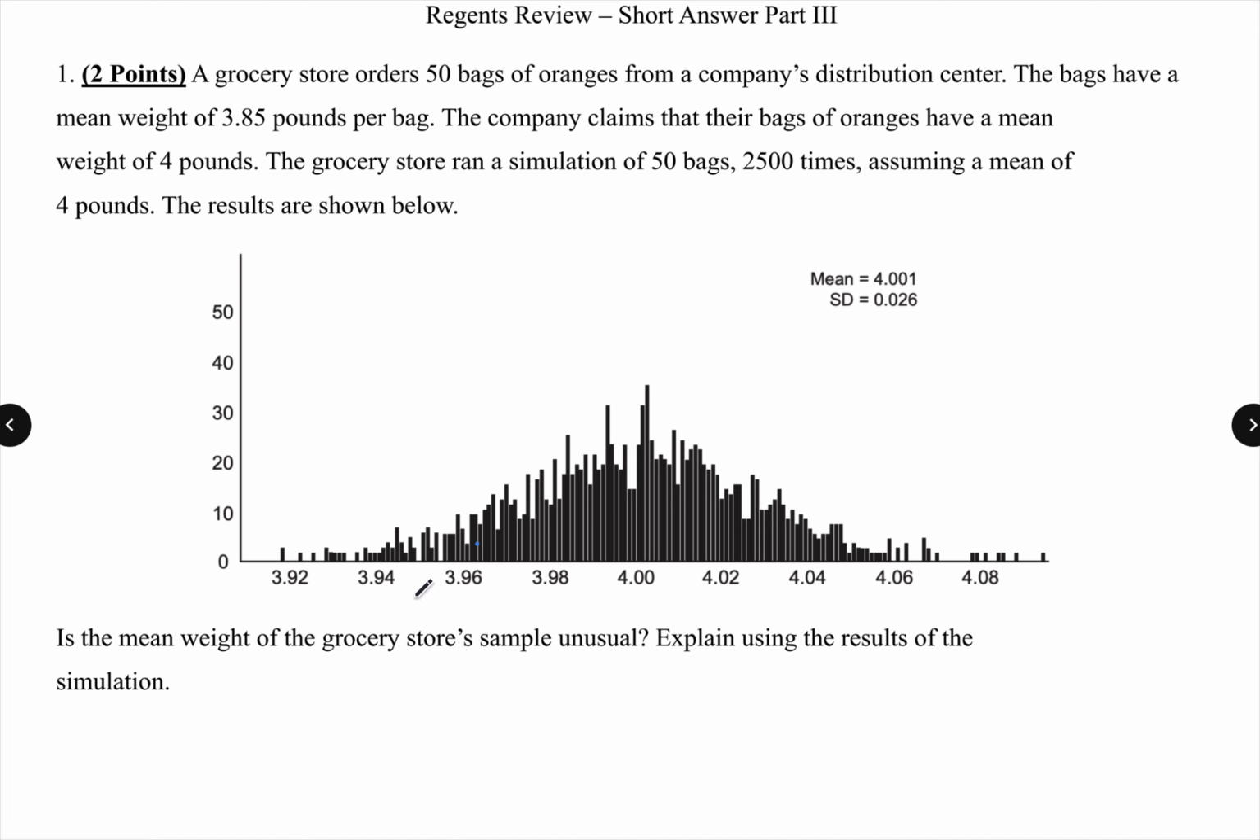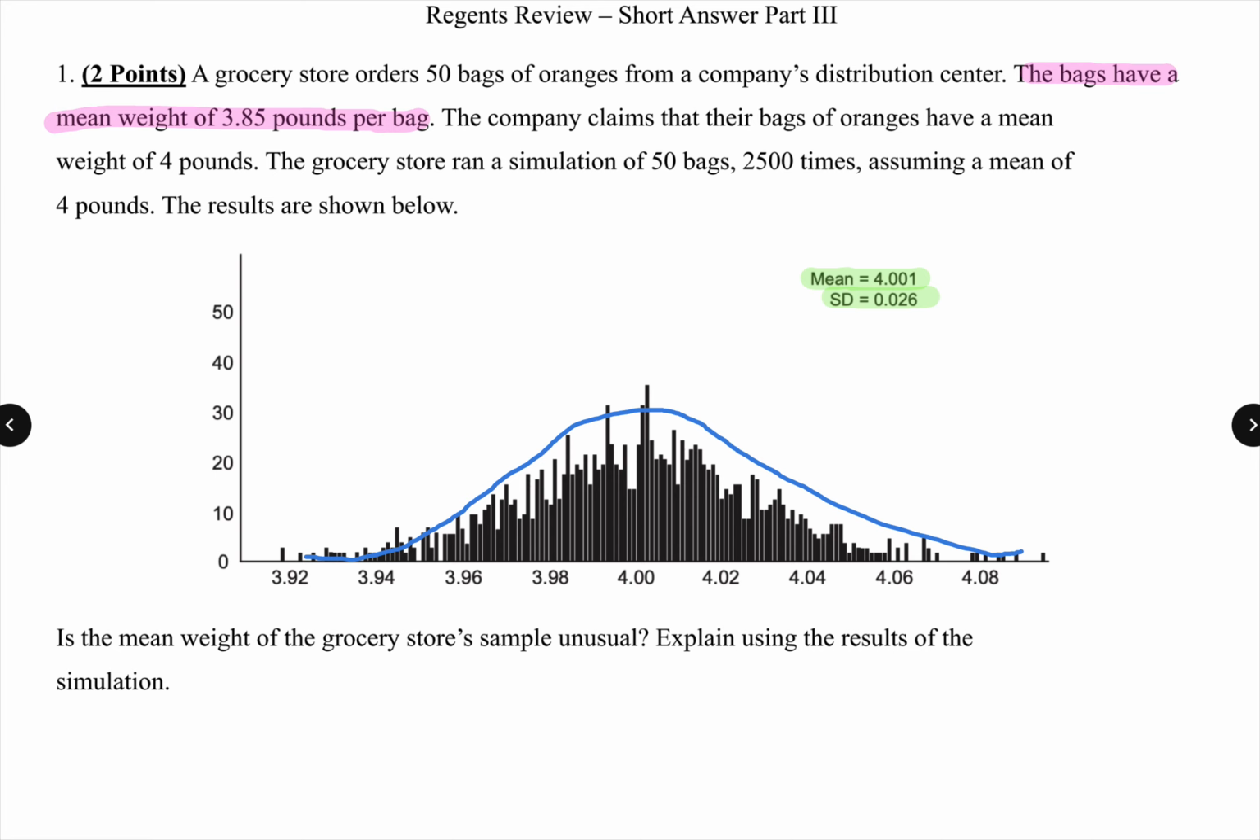All right, so first, I look at the simulation. It looks like a normal distribution, so that means, they're giving me all this info, but all I really have to do is look at two things. I'm looking at over here, the mean and the standard deviation of the simulation. And then I'm looking at the mean weight over here, that the grocery store actually found that their oranges had, which was 3.85 pounds.